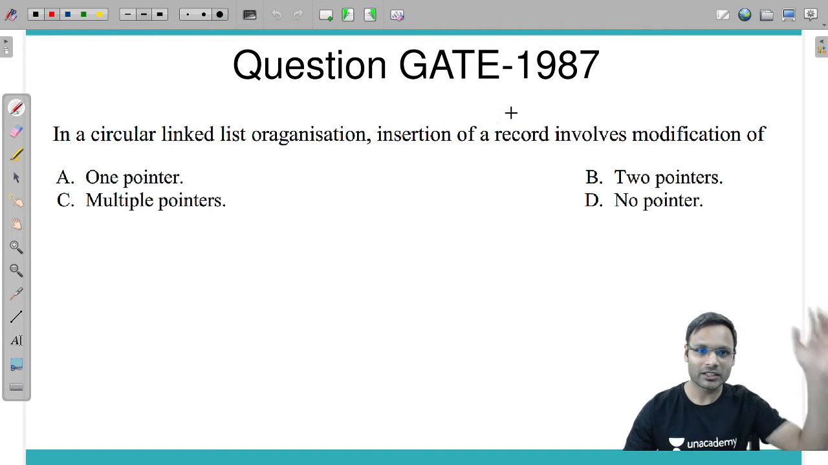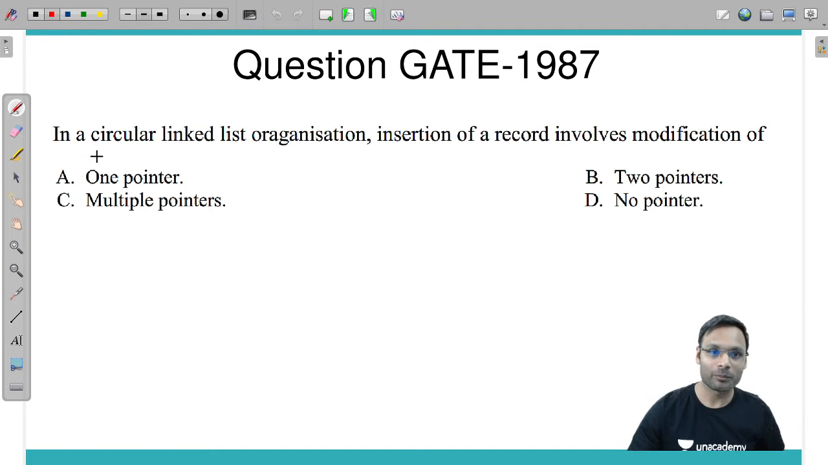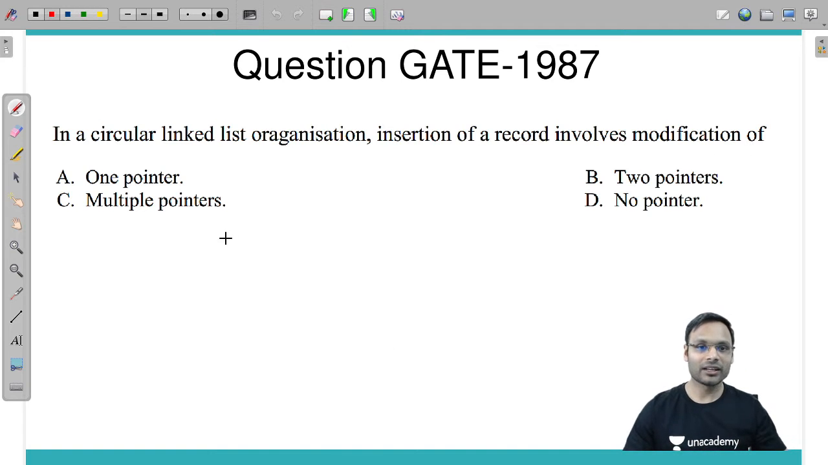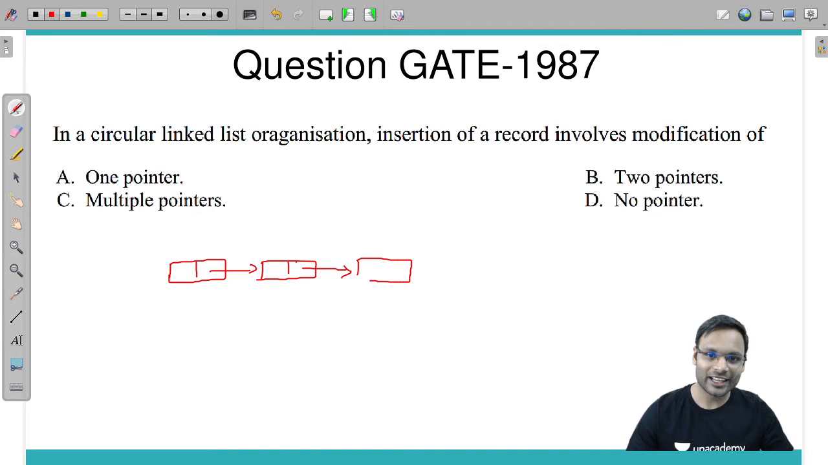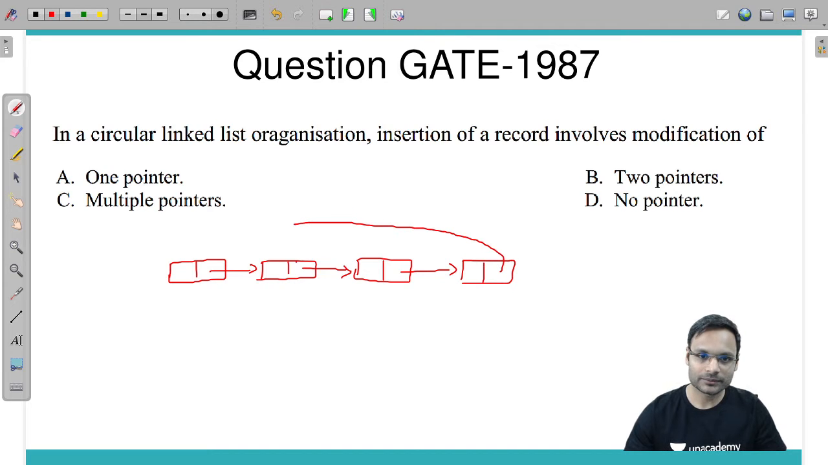1987, it is a very old question, 33 years back from now. In a circular linked list organization, insertion of a record involves modification of... If you are inserting a record in a circular linked list, so what is a circular linked list? Let's draw. Let's not talk in the air. We have to solve the question, so let's make it. Here is the linked list.